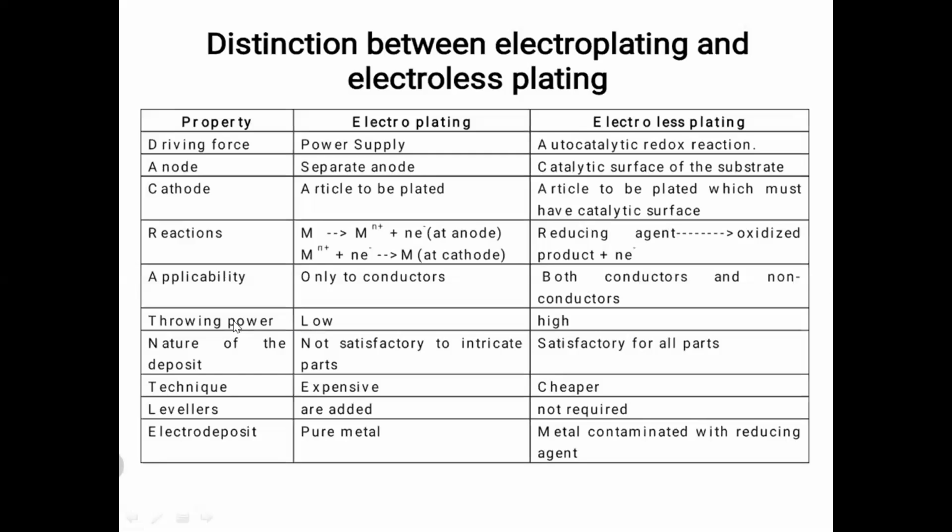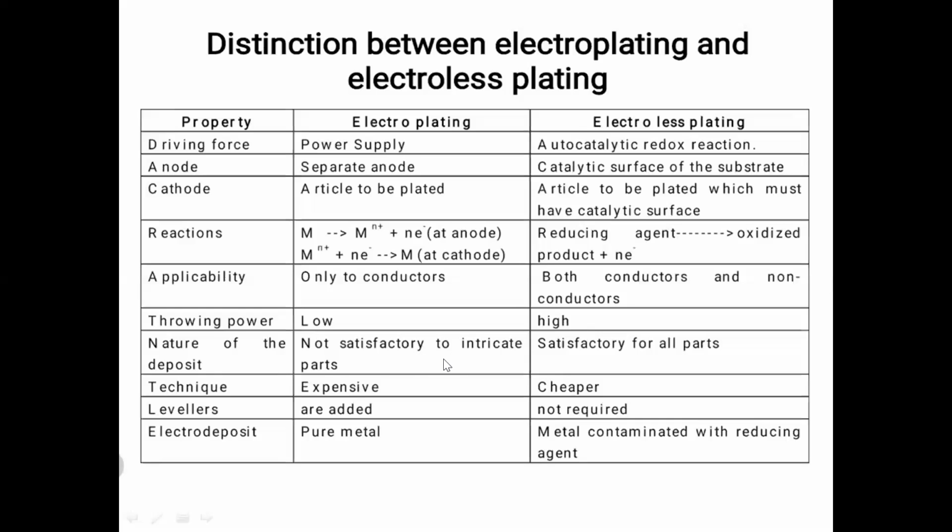Throwing power. Throwing power is the ability of the electrolyte to give an even, very good deposit. In electroplating, throwing power is low. In electroless plating, throwing power is high. It means that in electroplating, throwing power is less, so you will get an uneven deposit. Whereas in electroless plating, you will get an even, good deposit, because the throwing power of the electrolyte is very good.